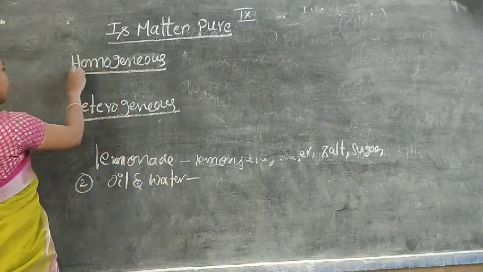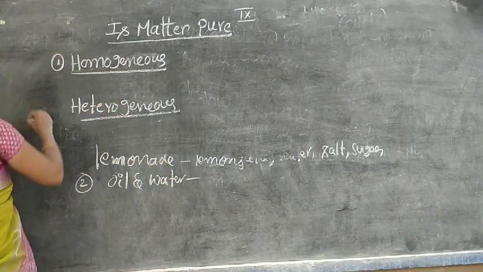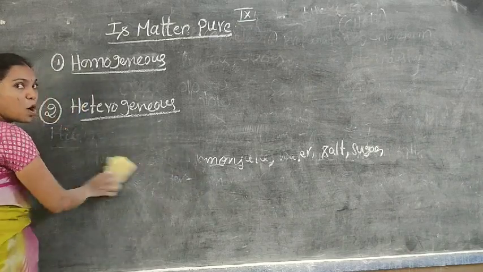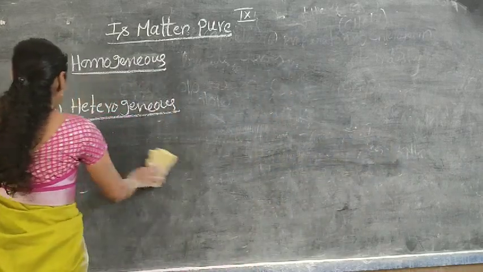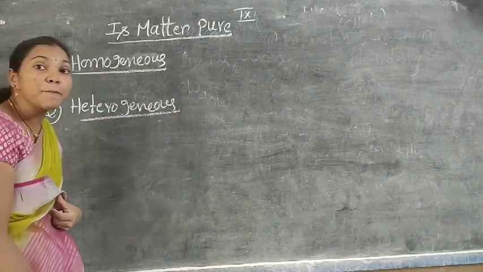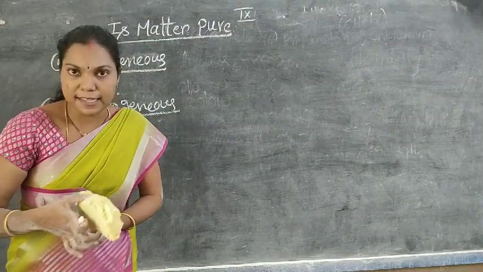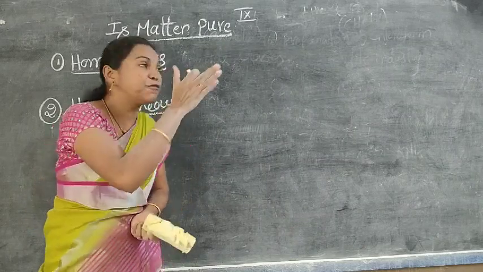The composition is the same throughout in the lemonade, but the composition of oil and water is different. So now the mixtures can be classified into two types: one is homogeneous and another one is heterogeneous. Homo means what? Same. The composition is the same. Hetero, what is the meaning of hetero? The composition is different. Do you understand?